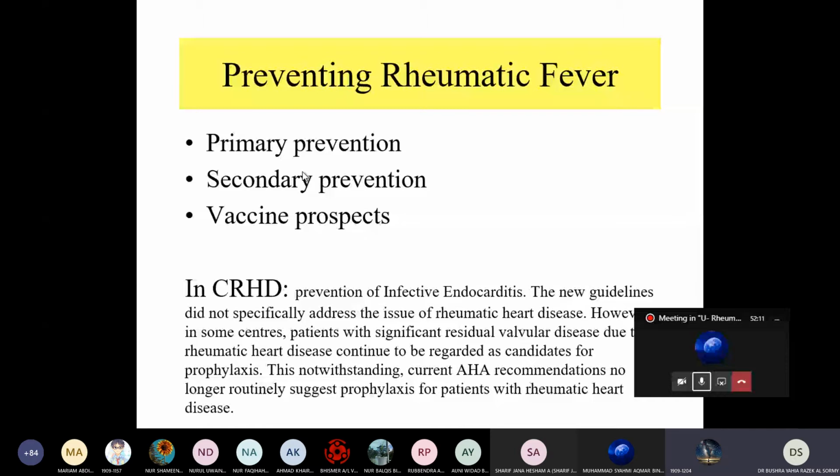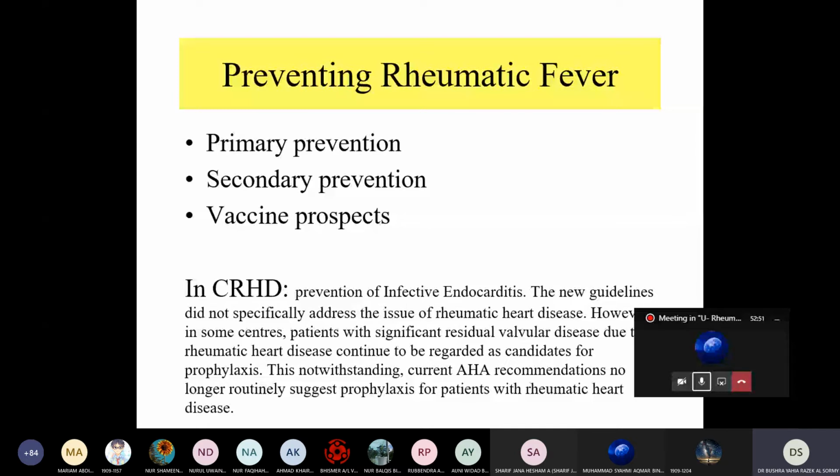Prevent chronic rheumatic heart disease. Because if the patient does not get proper treatment and long-acting prophylaxis of antibiotic, it can lead to deformity in the heart valve. Sometimes the patient, after a long decade, even at 50 years old, suddenly gets atrial fibrillation.